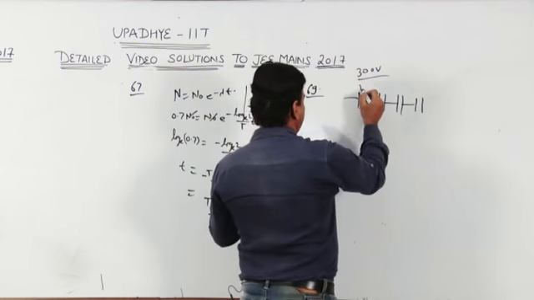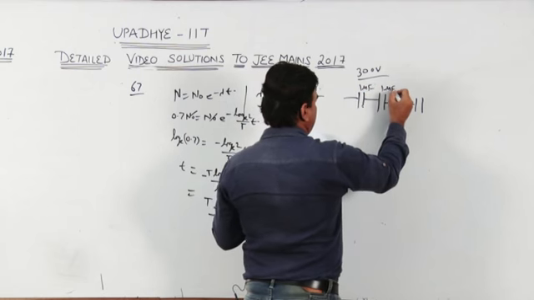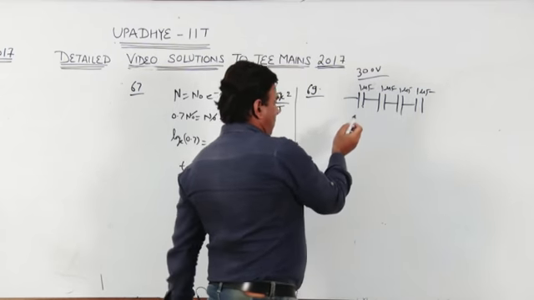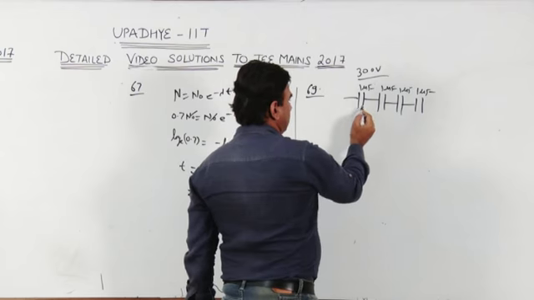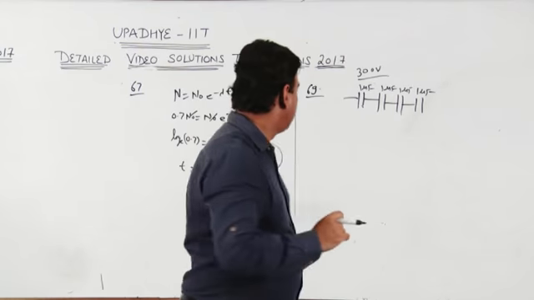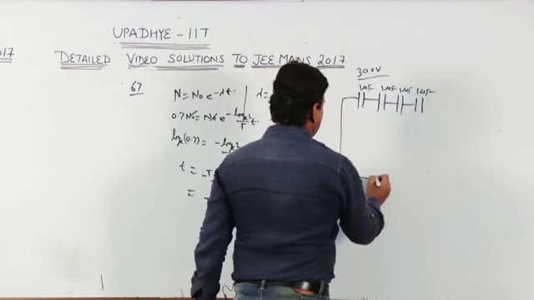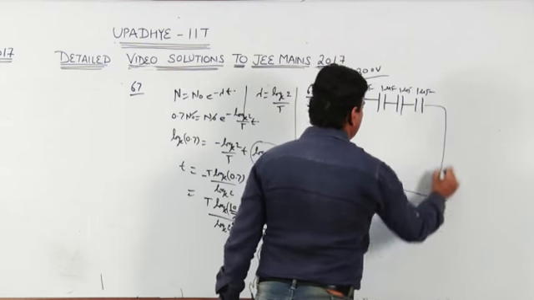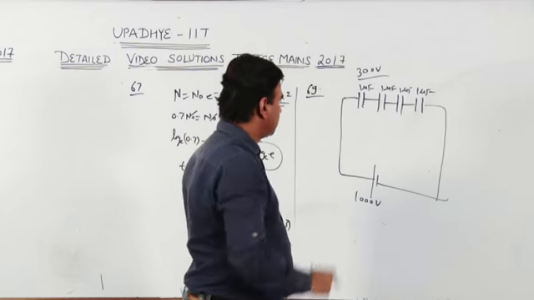So 4 means 1 microfarad, 1 microfarad, 1 microfarad, 1 microfarad. That condition is also fulfilled, because these are in series, so the voltage across each, from the battery's 1000 volt, will be 250 volt. So that condition is fulfilled.